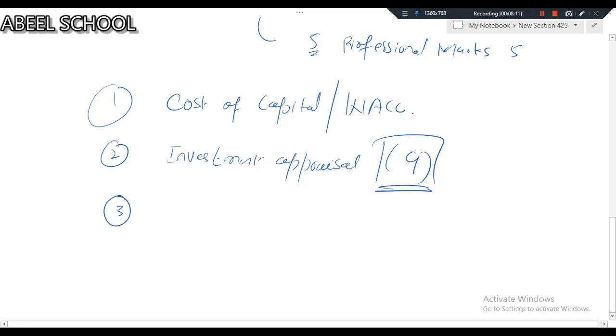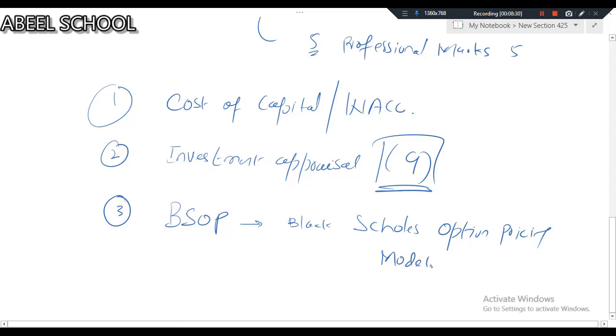After doing investment appraisal, we will go for BSOP, Black-Scholes option pricing model. BSOP is a very new topic for everyone, obviously, because we do not have anything relating to BSOP in part 2 of ACCA. Actually, in BSOP, Black-Scholes option pricing model, we will study how we calculate the value of the share option. And let me tell you one more thing.